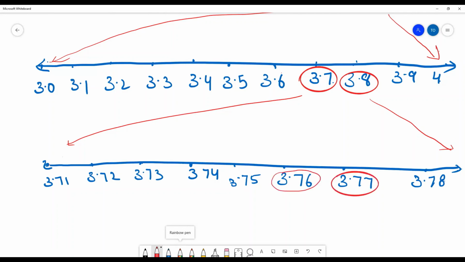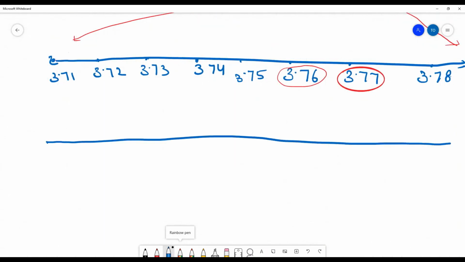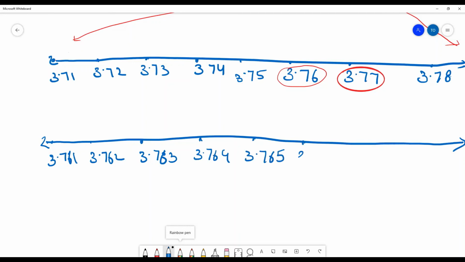Now we can again make a number line. This is the concept of a magnifying glass. Just like in a magnifying glass, you can see small things as big. The same thing here. So it is 3.761, 3.762, 3.763, 3.764, 3.765. You can extend it, no need to write only up till these numbers. 3.767 and 3.768 and 3.769 can also come.